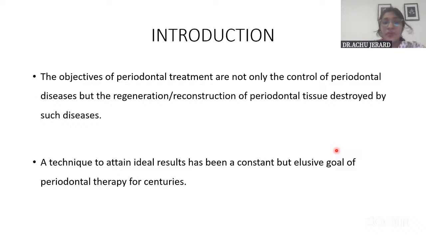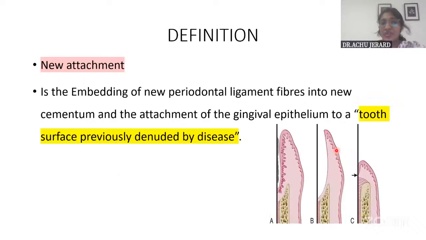Okay, so coming on to definition, new attachment. Okay, it is nothing but embedding of the new periodontal ligament fibers onto the new cementum and the attachment of gingival epithelium to the tooth surface previously denuded by the disease. So here, everything is new, right? The new periodontal ligaments have formed and they got embedded into the new cementum. And also after the therapy, this gingival epithelium has gained its attachment over the tooth surface, which is previously denuded by the disease.